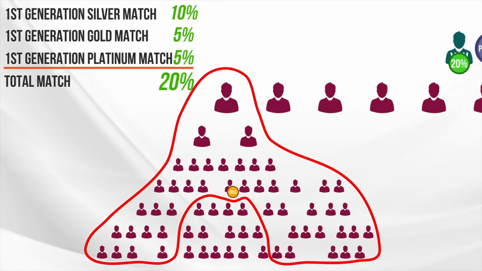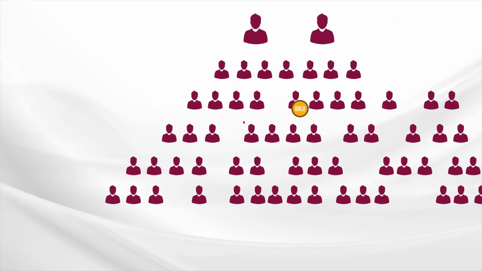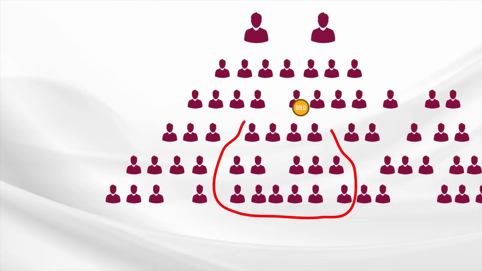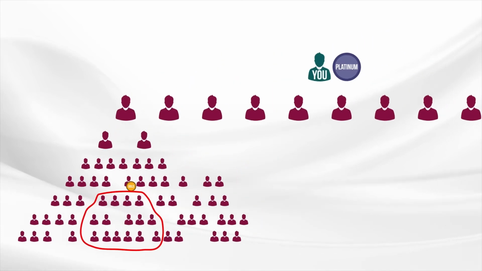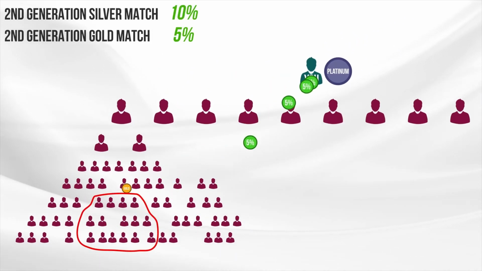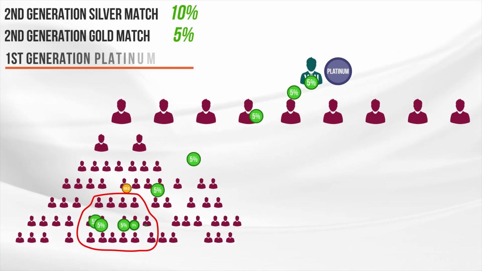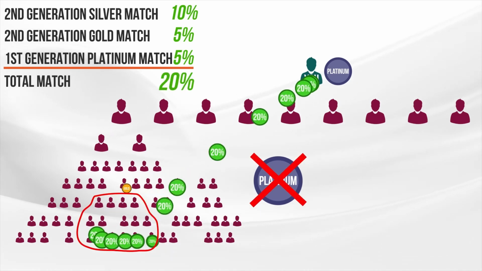ranked affiliate. Now, since a gold affiliate also qualifies for silver generations of matches, all of the volume under this gold affiliate is their first generation of silver and gold volume, which makes it your second generation silver and gold volume, but still your first generation platinum volume because there are no platinums between you and all of this volume.